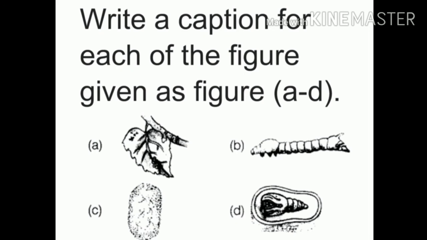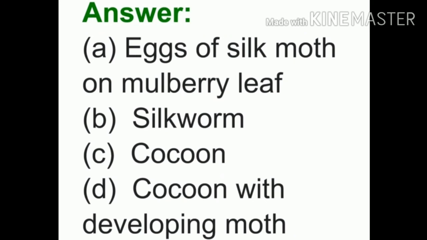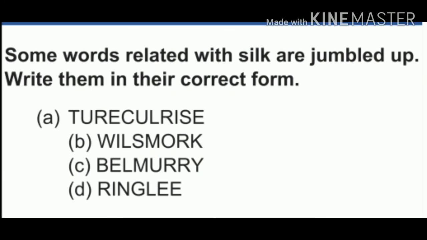Now check your answers. See the answers. Eggs of silk moth on mulberry leaf. Silkworm. Pupa inside cocoon. Then cocoon with developing moth. And then see your next question. Some jumbled words are given, and from that you have to find out the answer. So see carefully. Some words related to silk are jumbled up. Write them in their correct form.